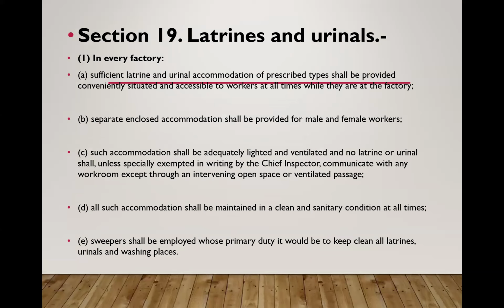Now, coming to the provisions related to various washrooms, that is latrines and urinals. In every factory, sufficient latrines and urinal accommodation of prescribed type shall be provided, conveniently situated, and it should also be accessible to workers at all times while they are at the factory. Then separate enclosed accommodation shall be provided for male and female workers. Then such accommodation shall be adequately lighted and ventilated